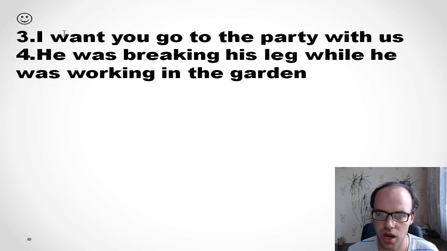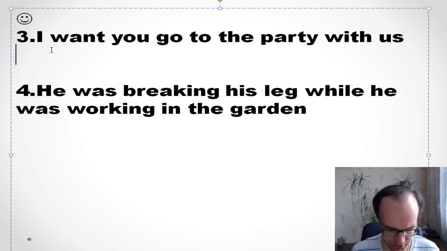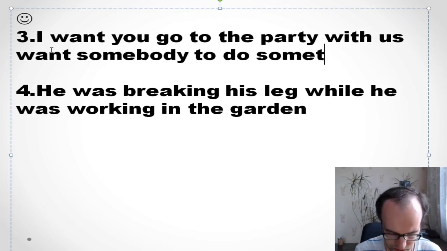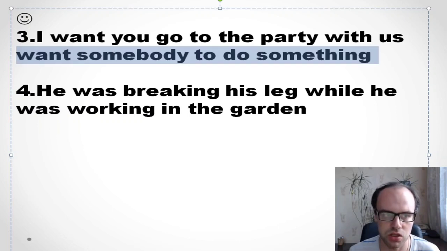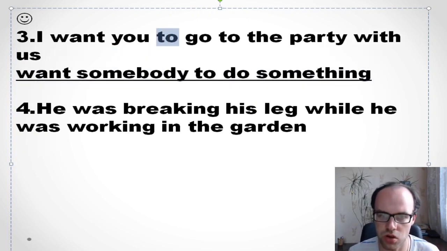So what is next? I want you go to the party with us. Okay, I want you go to the party with us. So the idea is clear that I'm going to the party, and it's a good idea if you join me. Okay, so that is clear. So what's incorrect? You need to remember the structure. Want somebody to do something. So you need to put to before a verb. Okay, so I want you to go to the party. It means that I'll be happy if you join me, if you go there.